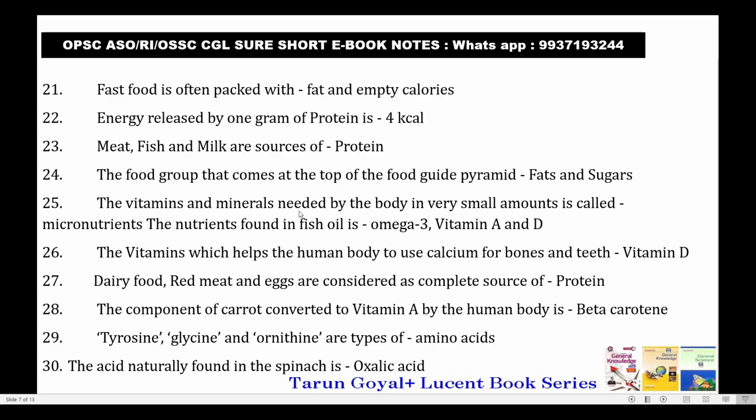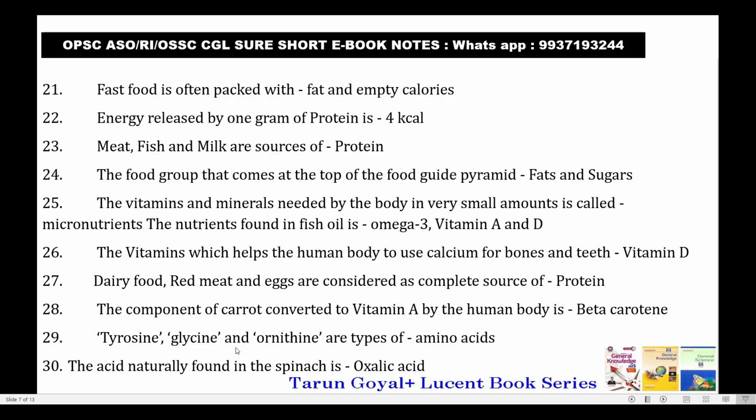Vitamins and minerals needed by the body in very small amounts are called micronutrients. The nutrients found in fish oil are omega-3, vitamin A and D. The vitamin which helps the human body to use calcium in bones and teeth is vitamin D. Dairy food, red meat and eggs are considered a complete source of protein. The component of carrot converted to vitamin A by the human body is beta carotene.